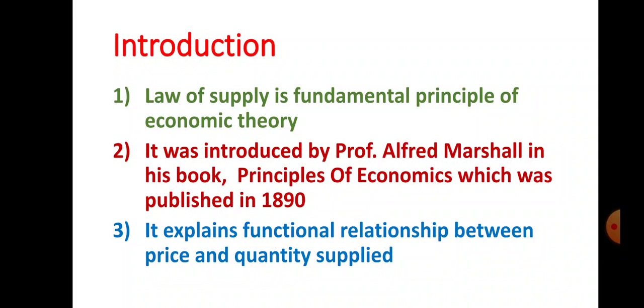Number 3: the law of supply explains the functional relationship between price and quantity supplied. So it explains the functional relationship between two variables, and what are these two variables? Price and quantity supplied. When price rises, supply rises. When price falls, supply falls. So there is a direct relationship between price and quantity supplied.